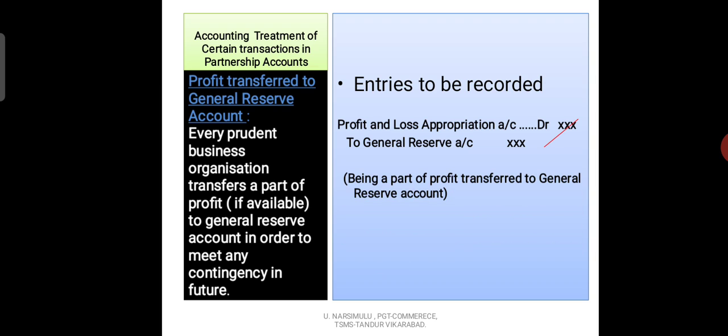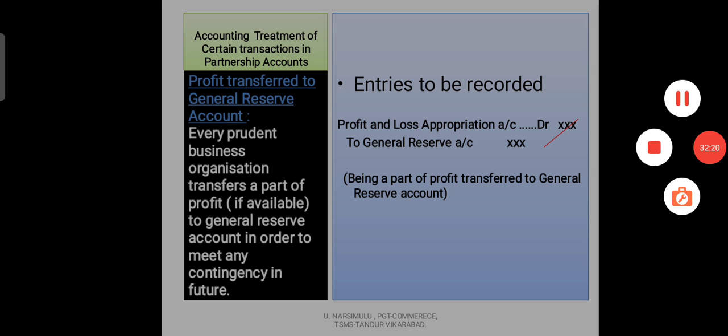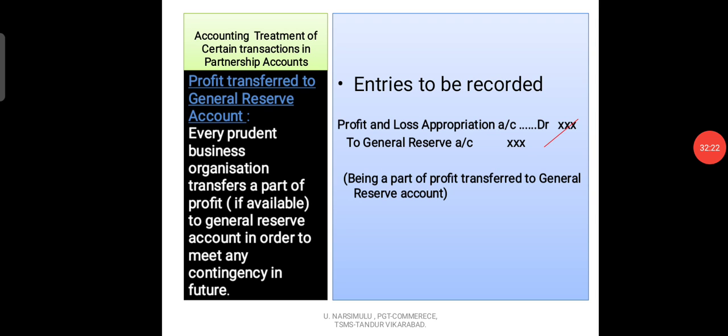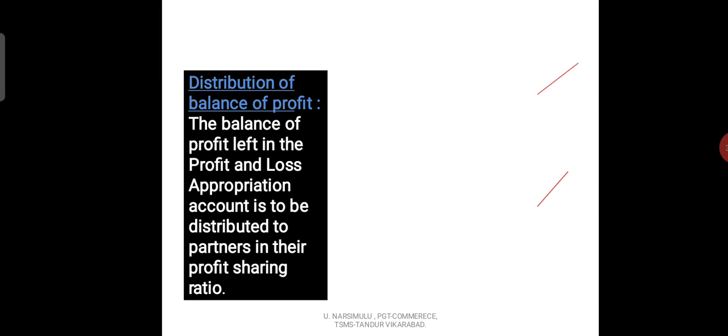Being distribution of balance of profit.